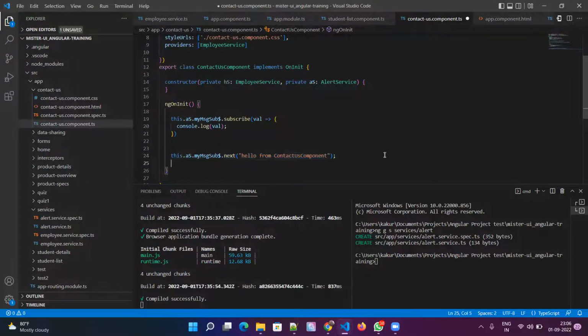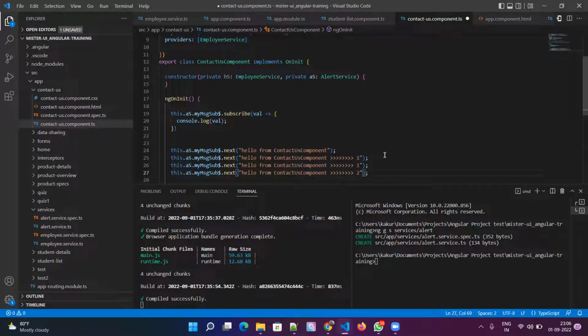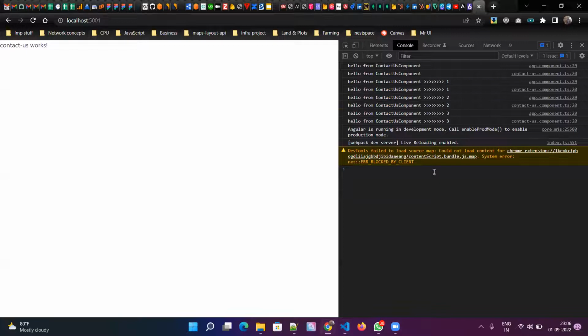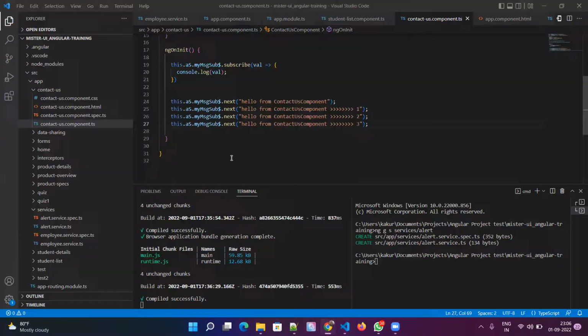Okay, so let's send multiple messages. 1, 2, 3. Okay, let's see what happens now. Cool. So now these two are the first data.